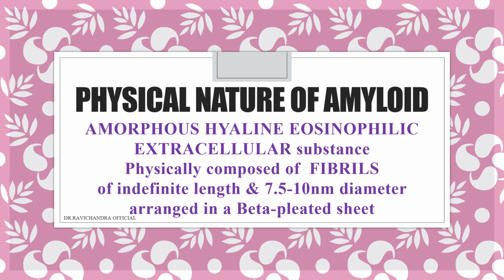So, physical nature of amyloid is amorphous, hyaline, eosinophilic extracellular substance composed of fibrils of indefinite length with 7.5 to 10 nanometers diameter, arranged in beta pleated sheets.